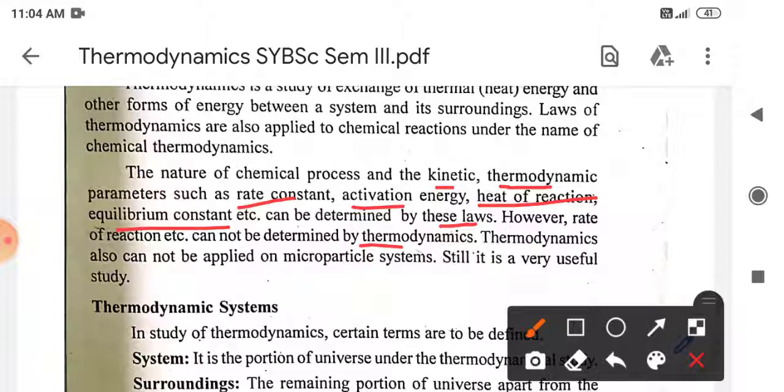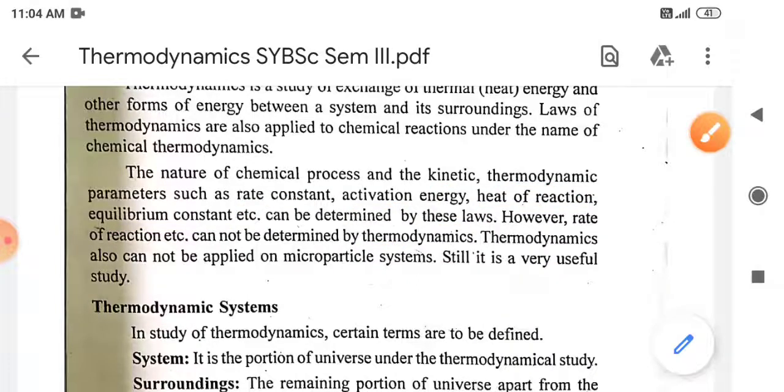Thermodynamics cannot be applied to the microscopic system. So we have already seen these certain limitations of thermodynamics. It can only be applied to macroscopic, that is, large particle systems. Still, it is a very useful way of studying a given system.